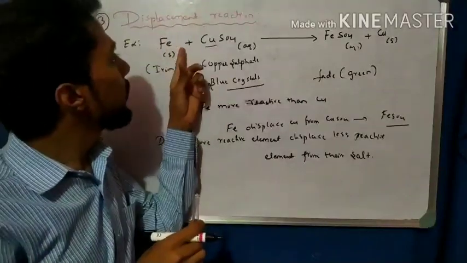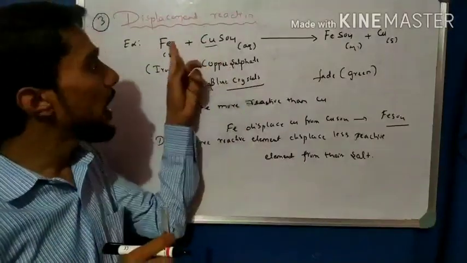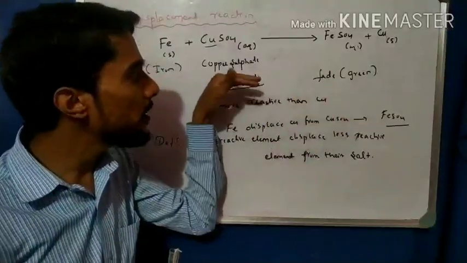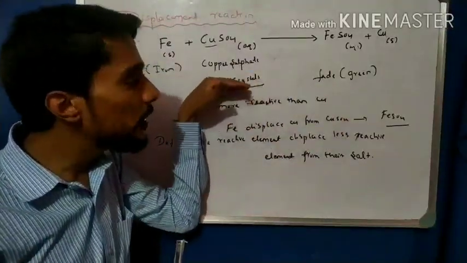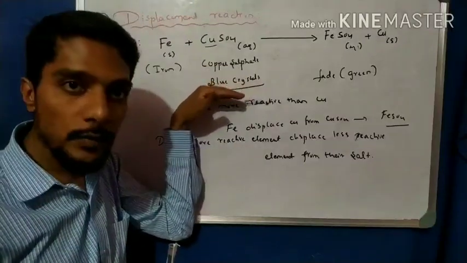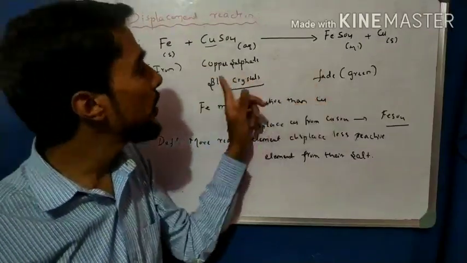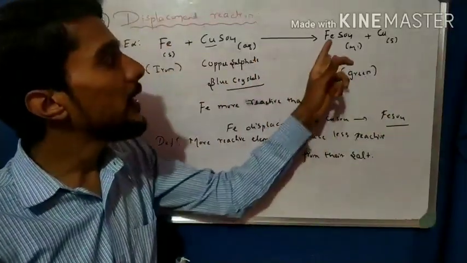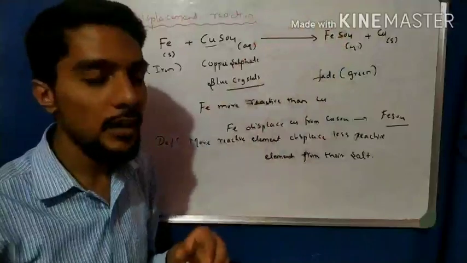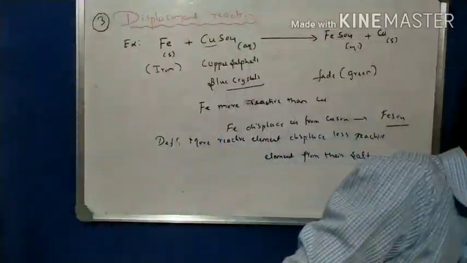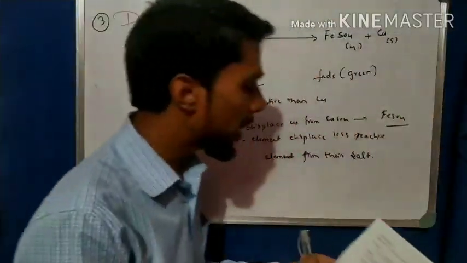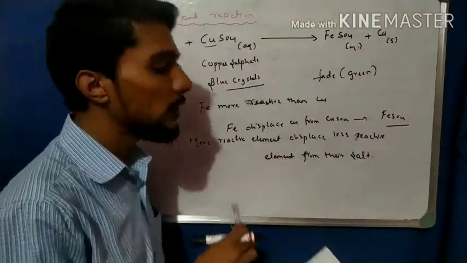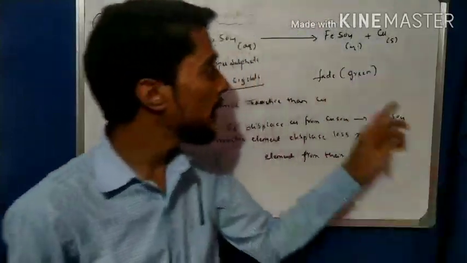When copper sulfate, which is blue in color, reacts with the iron, the blue color fades, and after fading the color is dull. When the color has totally vanished, the blue color is converted to green color, and that indicates that the reaction has taken place. That is very important. Iron is more reactive than copper and displaces it from the copper solution, as the solution fades and is converted to green color.